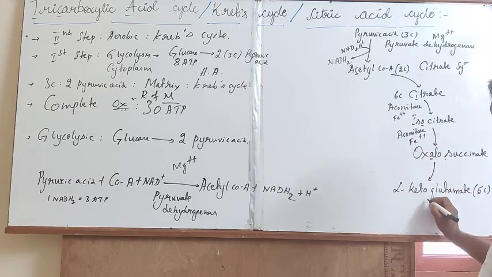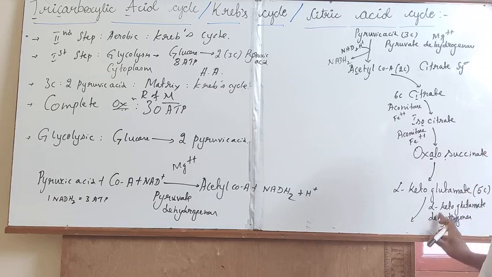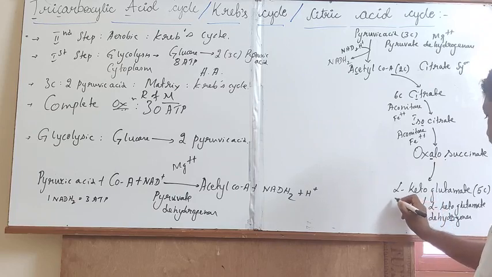From the alpha ketoglutarate, through the enzyme alpha ketoglutarate dehydrogenase enzyme, another molecule of NAD